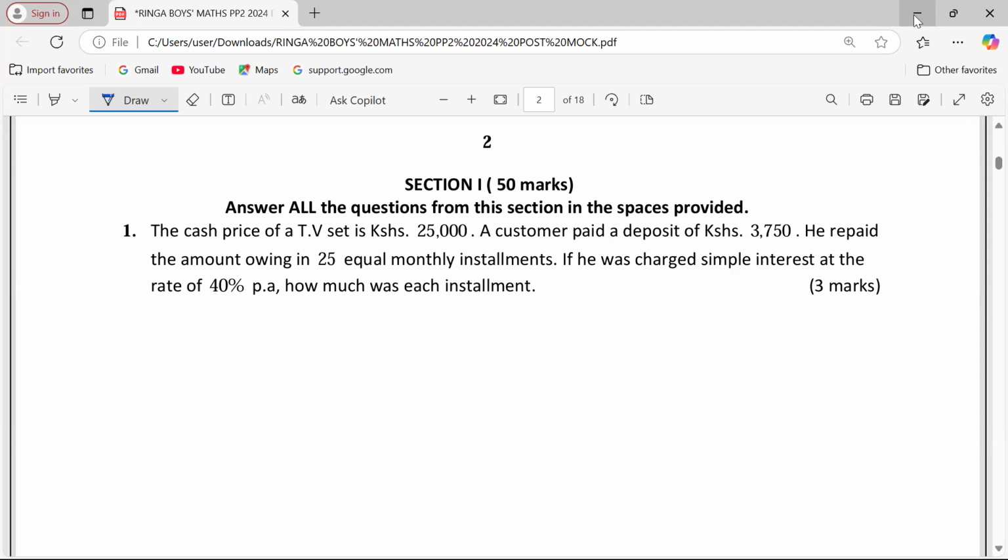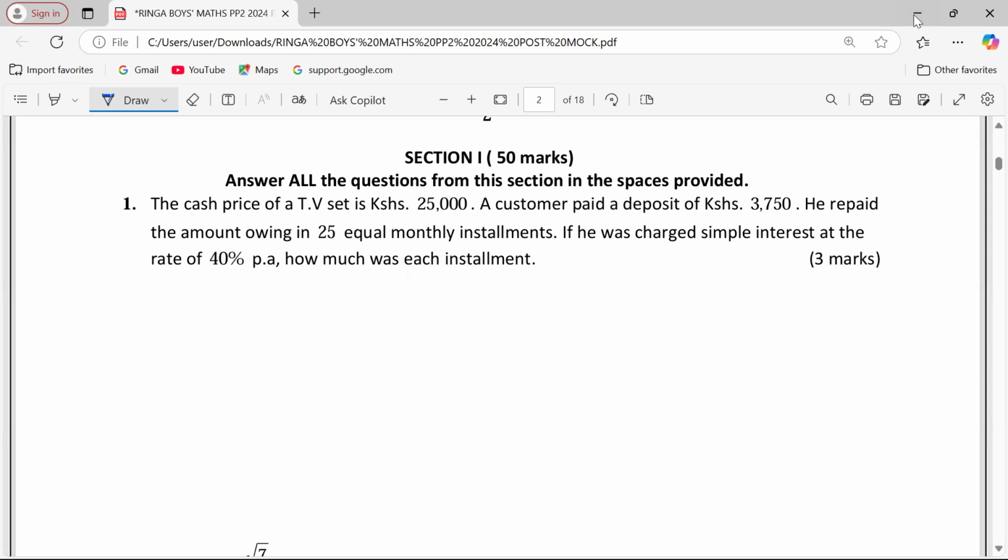We're supposed to know something here, that whenever hire purchase is involved, after a deposit has been made, the balance that remains is usually paid in installments, which might be monthly. And now the total of these installments is usually higher than the balance that had remained after the deposit had been made on the cash price, meaning that the balance earned some interest. And that is what we want to calculate now.